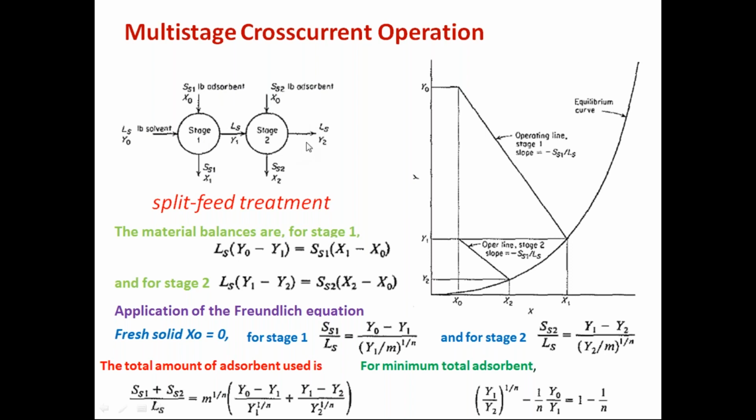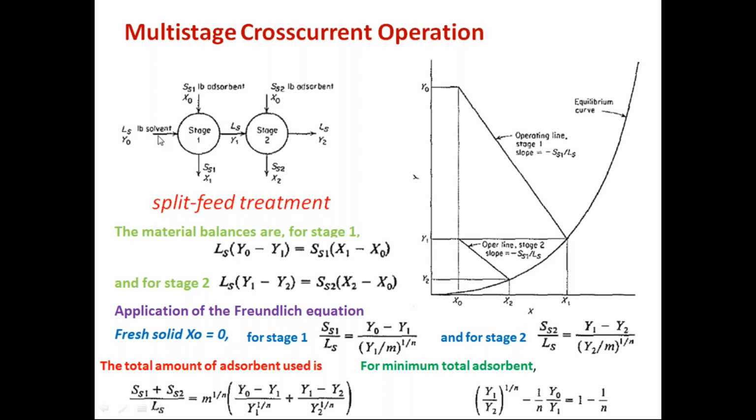So you have this type of setup in the cross current operation. This is well known to you all because we have discussed it in all the mass transfer operations. So you can see here, this is typically a two-stage cross current operation. Here, instead of adding all the adsorbent in a single stage, you add it by dividing it into either equal parts or unequal parts. You can divide and treat the feed in a split manner. So that is a split feed treatment. This is called the split feed treatment method.